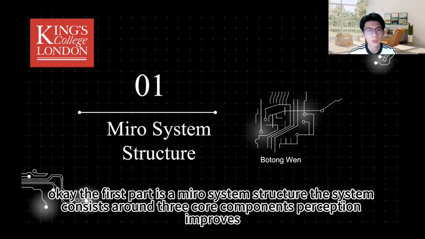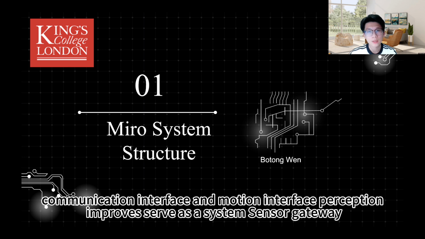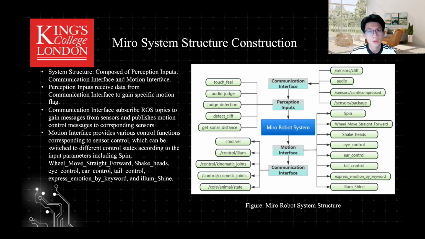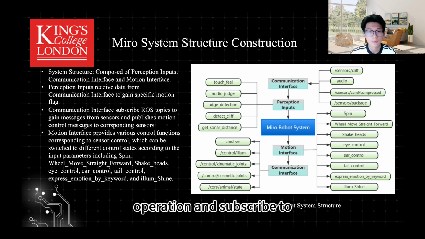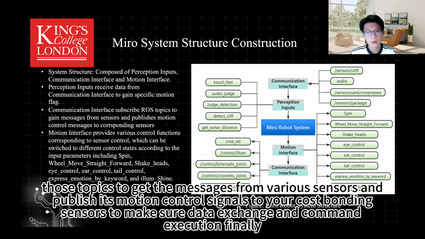Okay, the first part is the Miro system structure. The system consists of three core components: perception inputs, communication interface, and motion interface. Perception inputs serve as the system's sensory gateway. We receive data from the communication interface to determine specific motion commands. The communication interface plays an important role in the system's operation. It subscribes to topics to gather messages from various sensors and publishes its motion control signals to the corresponding actuators to ensure data exchange and command execution.